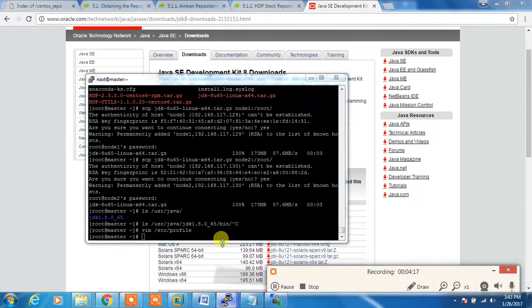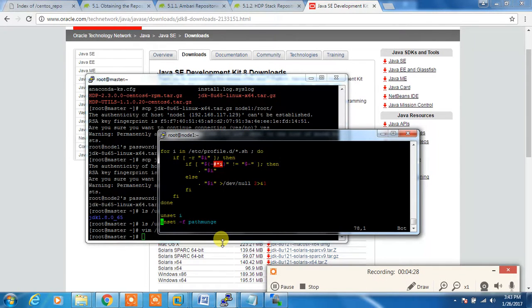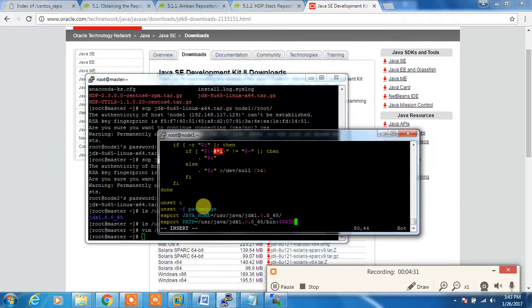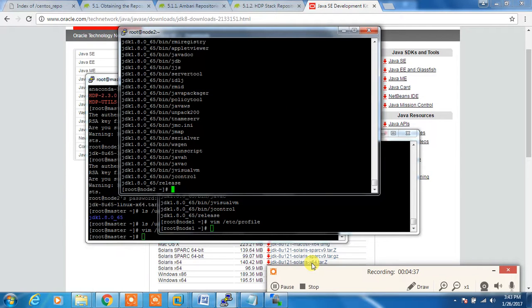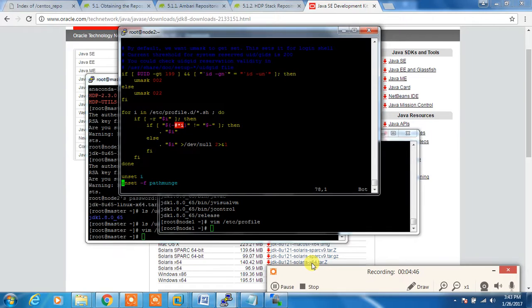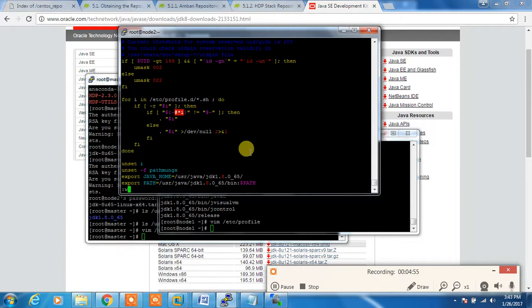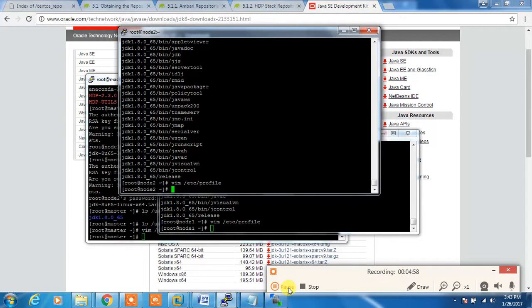Okay, so these things I need to update across node 1 as well as node 2. Okay, so open here /etc/profile. Okay, done. So we'll go to node 2. Profile, shift G. Okay, so adding that also done.